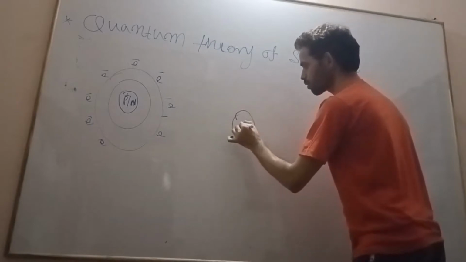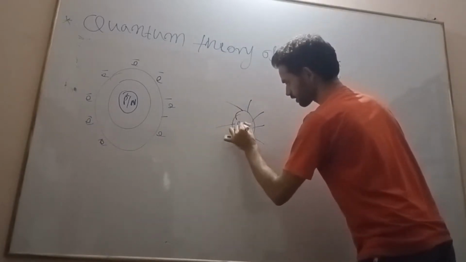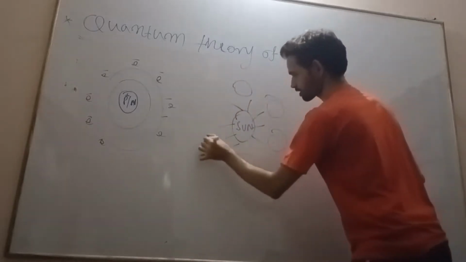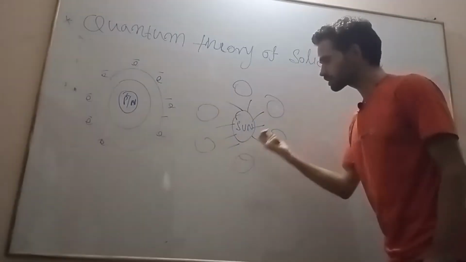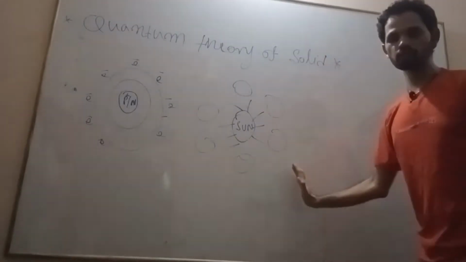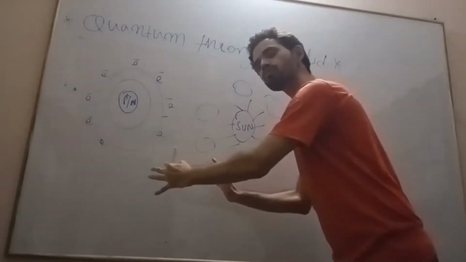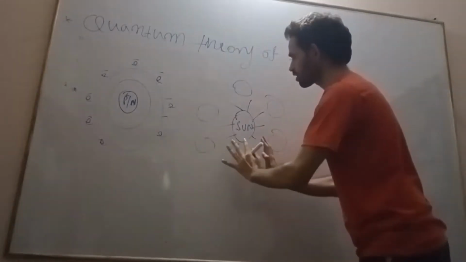This is the sun. The motion of this large object can be easily described with a high degree of accuracy with the help of classical physics, based on Newton's laws of motion.